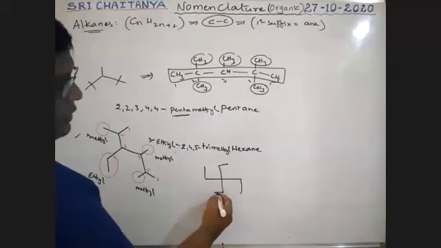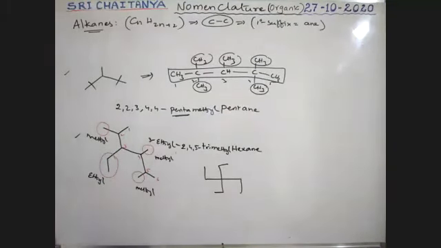Write down the name of this compound. Try yourself, boys. Swaran, please wait.